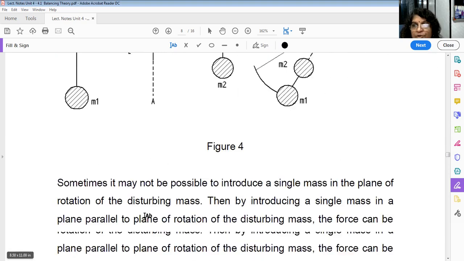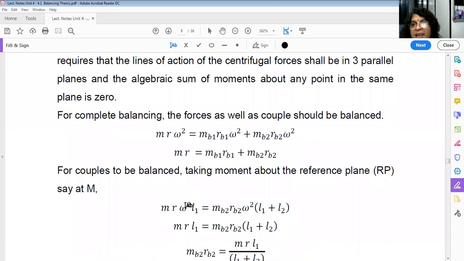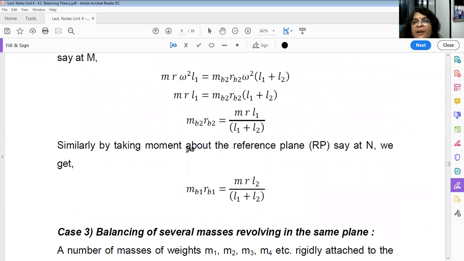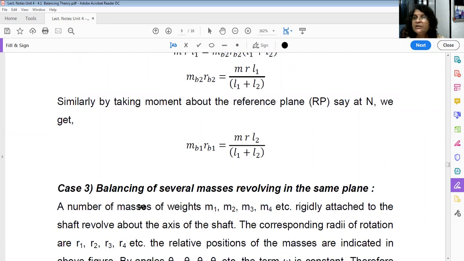So instead of M1, I am calling it MB1. Writing the same equation, we will get MB1 RB1 is equal to MRL2 upon L1 plus L2. Don't worry, don't remember this equation. We are going to solve the problem and the same procedure we have to follow. So you will understand everything when you solve the problem. So this was case 2.